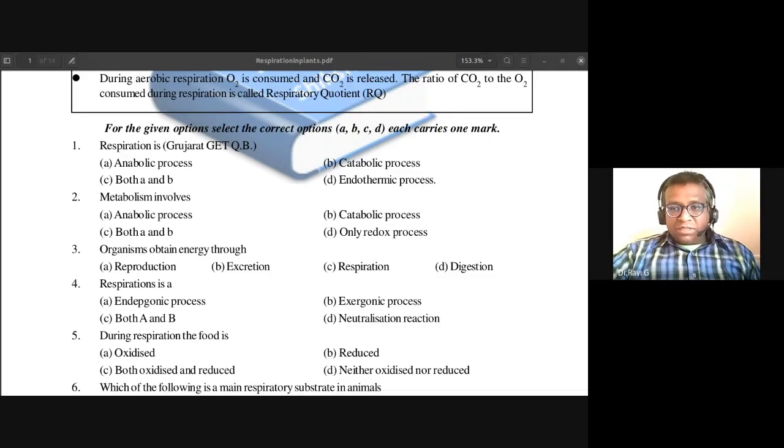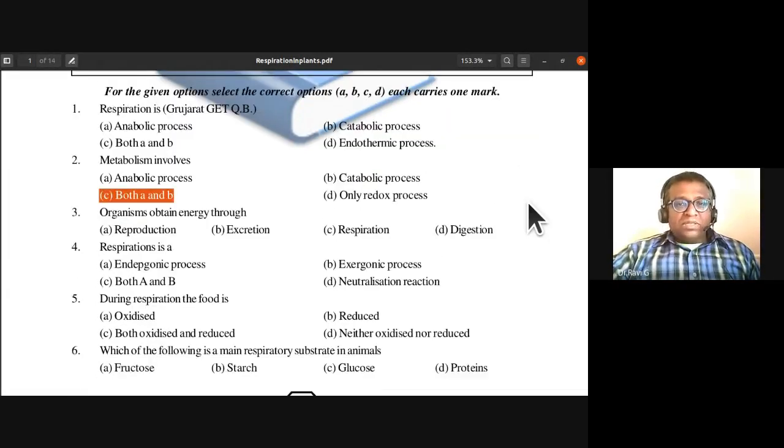Metabolism involves anabolic process, catabolic process, or both A and B. See, the answer is C. Second one, the answer is C. It involves both anabolic and catabolic process. See, two types of metabolism are anabolism and catabolism. So metabolism involves both anabolic and catabolic process.